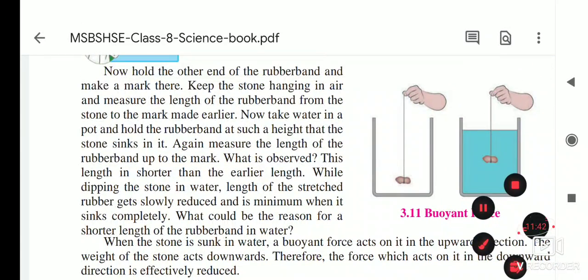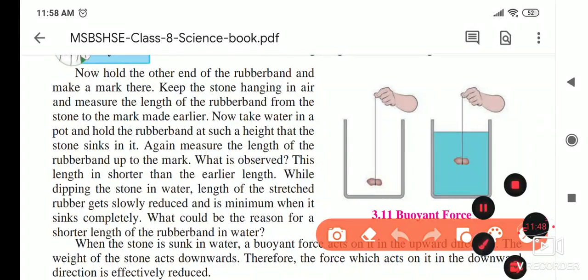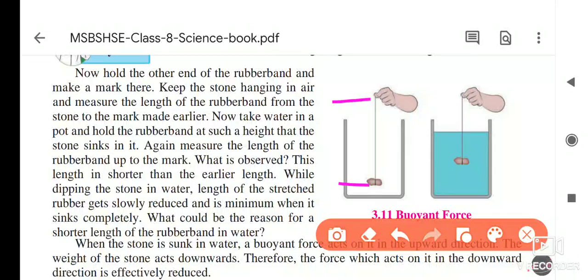Now hold the other end of the rubber band and make a mark there. So that much is the length of the rubber band from here to here. Keep the stone hanging in the air and measure the length of the rubber band from the stone to the mark made earlier. Now take water in a pot and hold the rubber band at such a height that the stone sinks.